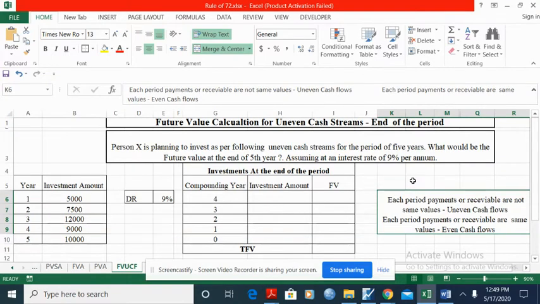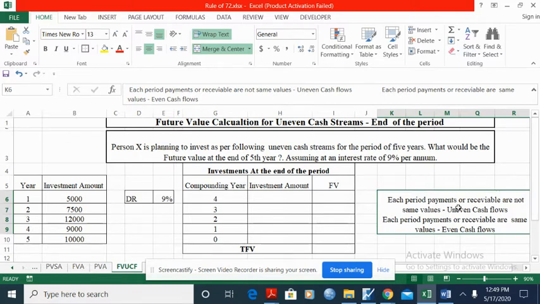In today's session, let's understand how to calculate future value for uneven cash streams. That too, we assume that the cash streams or cash flows are happening at the end of the period. In the last two videos, we discussed future value and present value calculation for even series. What is the meaning of even cash streams or even cash flows and uneven cash flows?